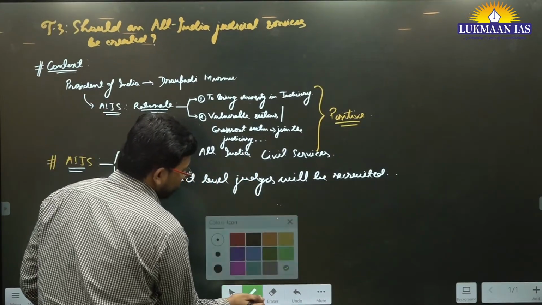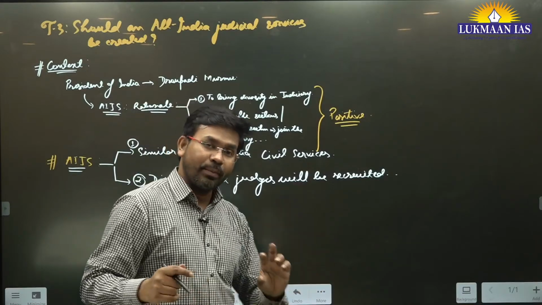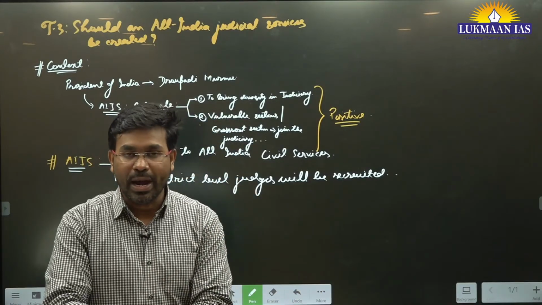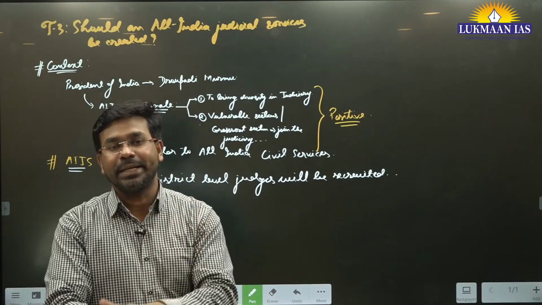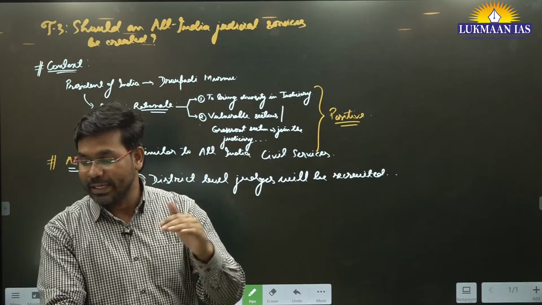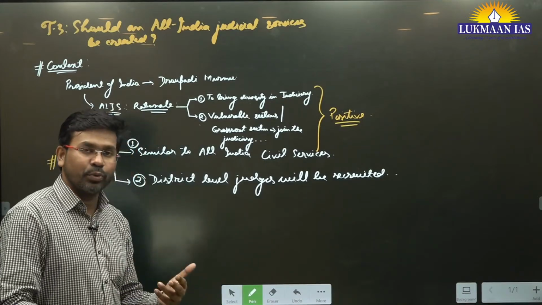And later on, for elevation of a person from district level to high court level, that also requires sufficient experience, like 10 to 15 years, which varies from state to state.